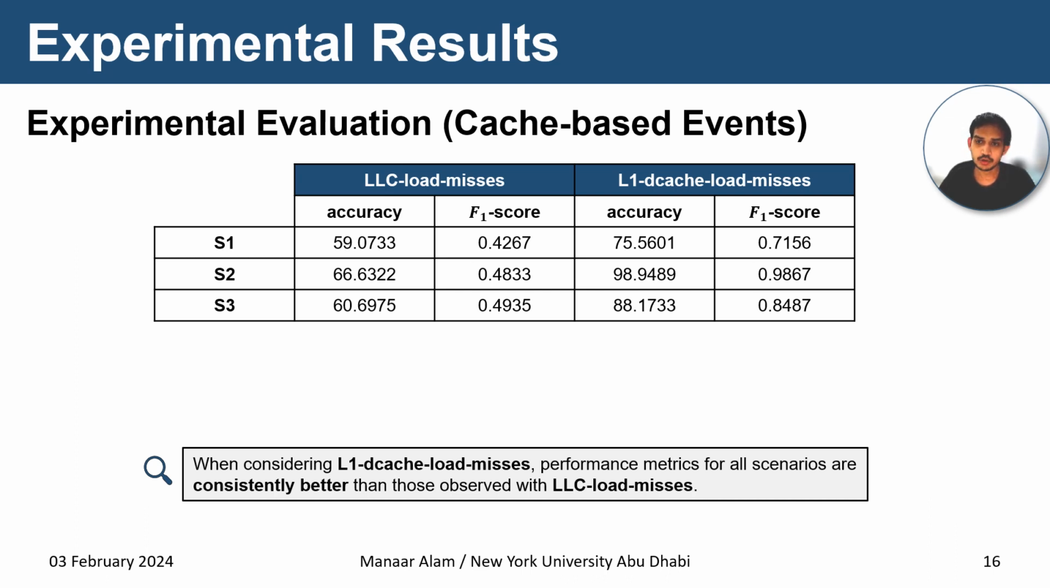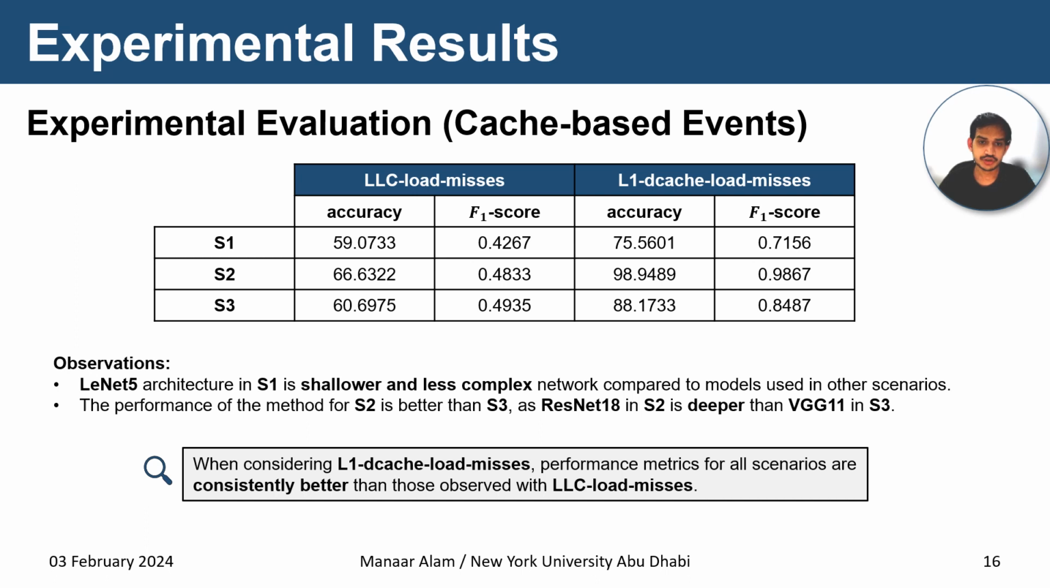I want to highlight one observation in this evaluation. We consider the LeNet-5 architecture for S1, ResNet-18 for S2, and VGG-11 for S3. The LeNet-5 architecture is shallower and less complex than the networks considered in other scenarios. We observed in our evaluation that as the model gets deeper, the cache misses event shows more distinguishable characteristics. Hence, we obtained the best result in scenario S2 as it has the ResNet-18 model, which is the deepest network among these three scenarios.